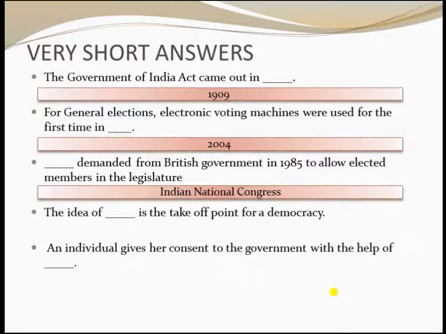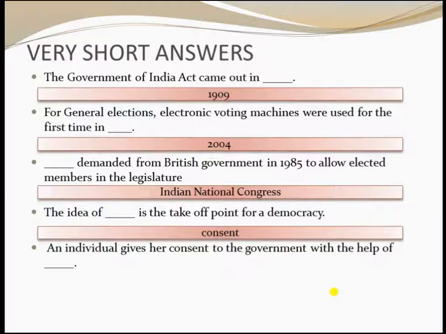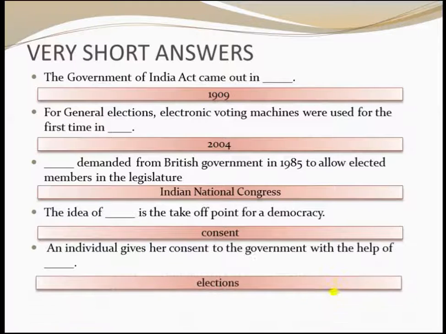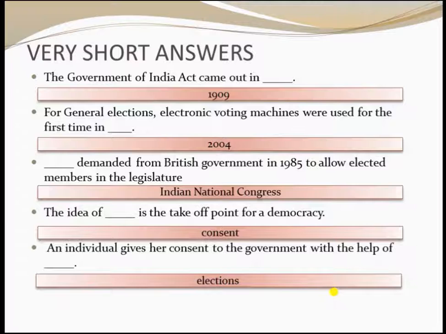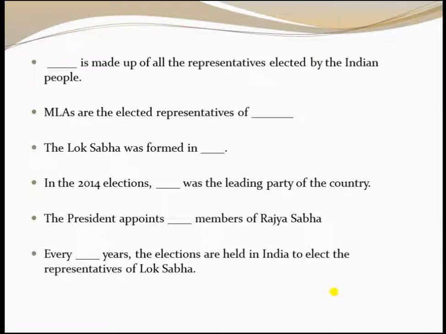The idea of dash is the takeoff point for a democracy. The answer, consent. An individual gives her consent to the government with the help of dash. The answer, elections. Next, dash is made up of all the representatives elected by the Indian people.